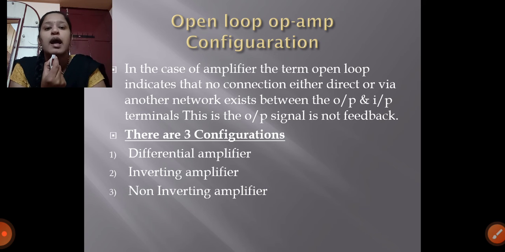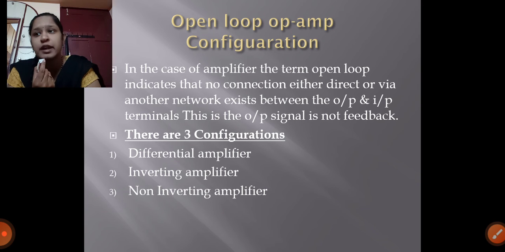Just go through it correctly. Without feedback it is an open loop. With feedback it is a closed loop. Now you know the definition of open loop. Three configurations have been listed, and one by one I am going to explain.